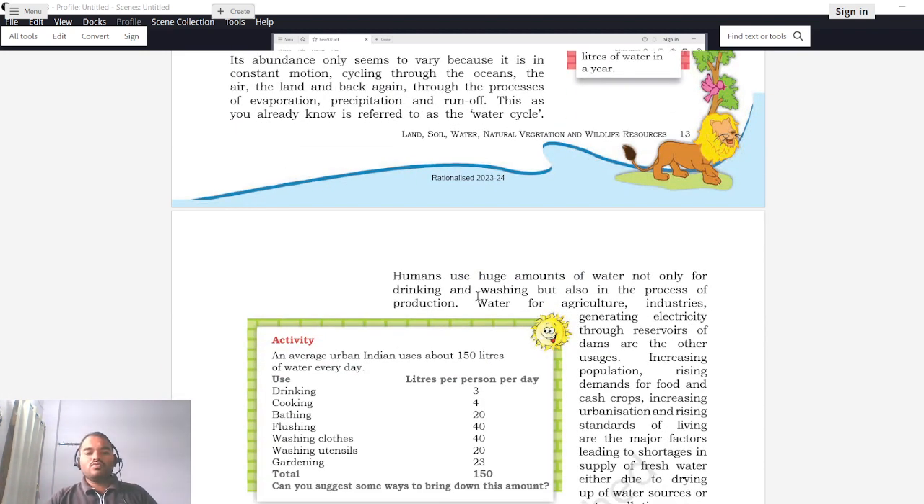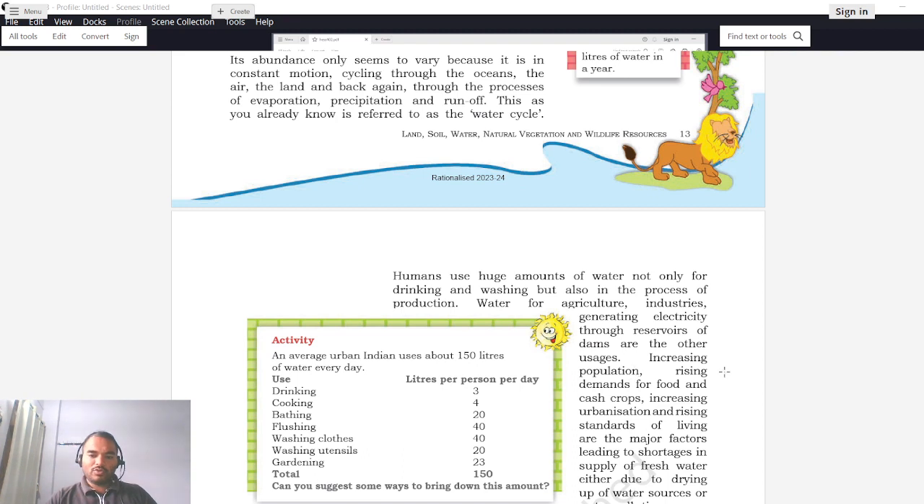So humans use a huge amount of water, not only for drinking and washing, but also in the process of production. Human beings use a large amount of water for drinking, for household activities, for washing clothes, utensils, animals, and in various other processes like agriculture, industry, generating electricity through reservoirs of dams, and other usages. So human beings use plenty of water for different activities, for personal use as well as for commercial use.